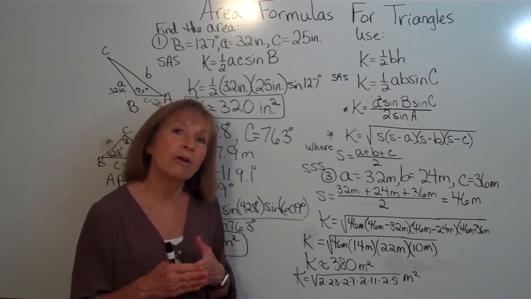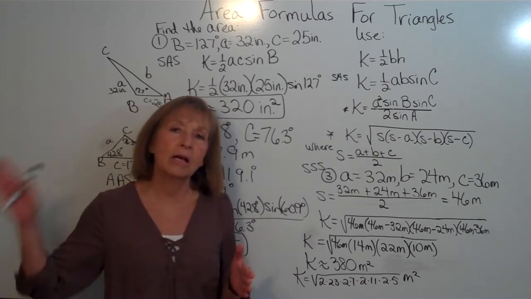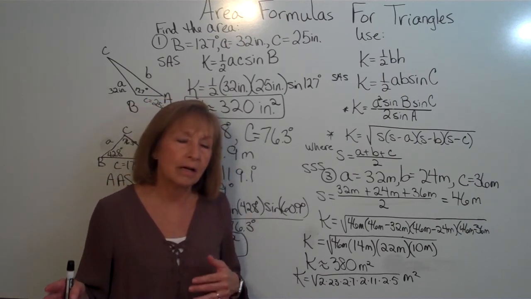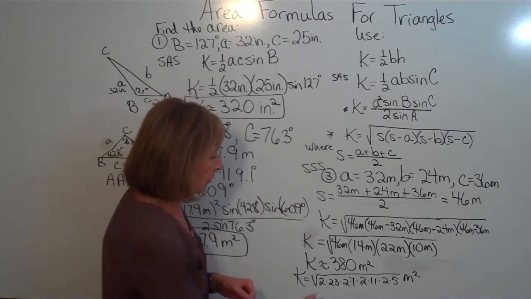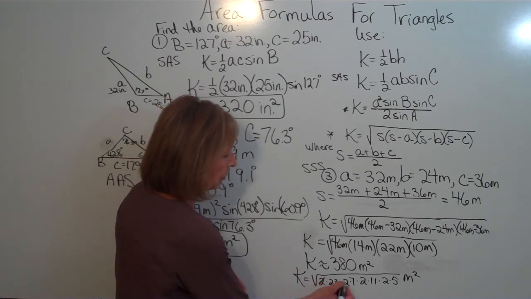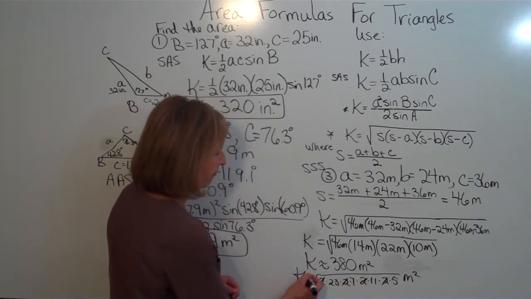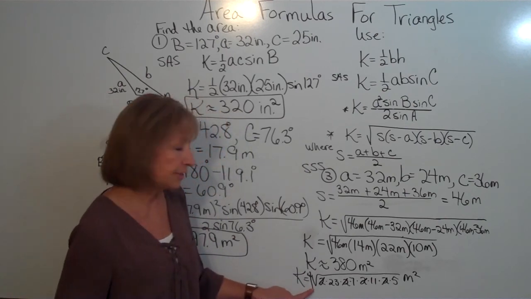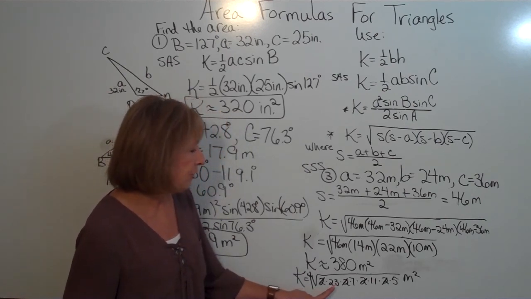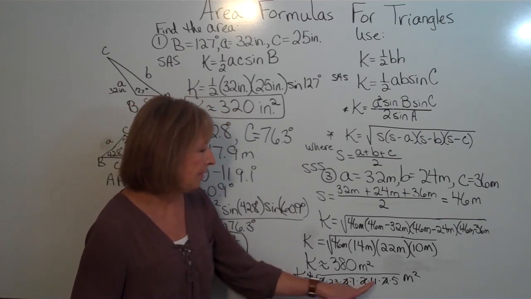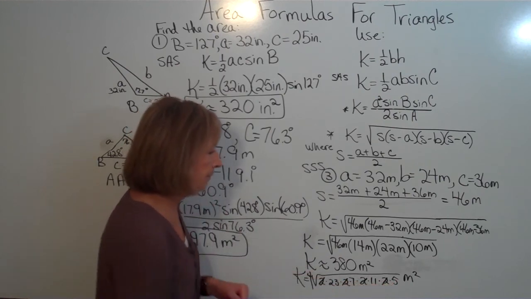Every pair of identical factors under the radical comes out as that number outside the radical. I have a pair of 2's, so a 2 comes out, and another pair of 2's, so another 2 comes out. So I'll have a 4 in front of the radical, and then 23, 7, 11, and 5 are all prime.